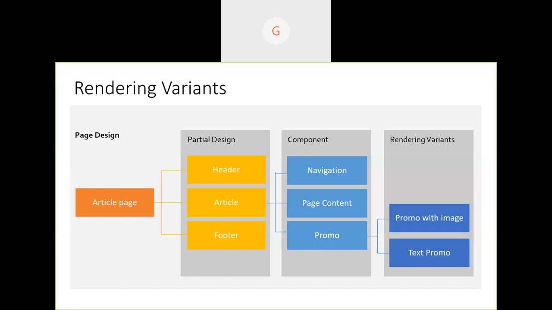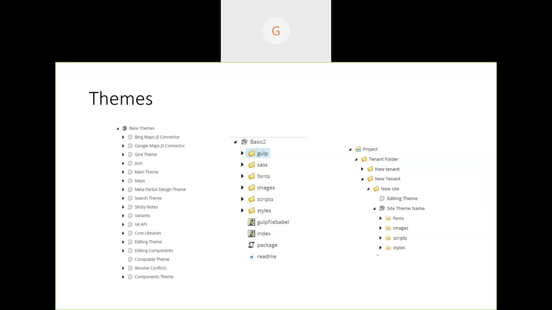And next one is themes. Themes, in a sense, like in general custom projects, we have scripts, styles, and all these things we generally add to the custom layout we built. Those all live in the file system, and we keep referring to them in the layout. And here, when you come to SXA, everything sits in Sitecore, be it base themes, because Sitecore is coming out of the box with a lot of components.